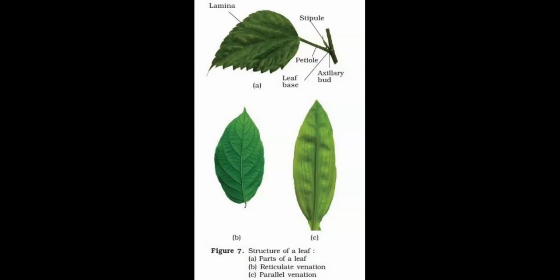Whereas parallel venation, see, one more example. Can you tell me which venation is here? This one is what type of venation?